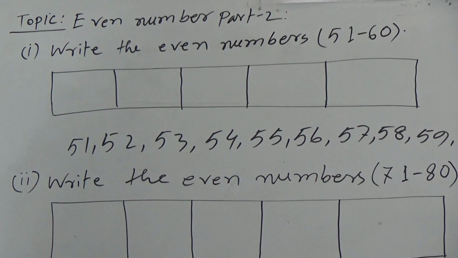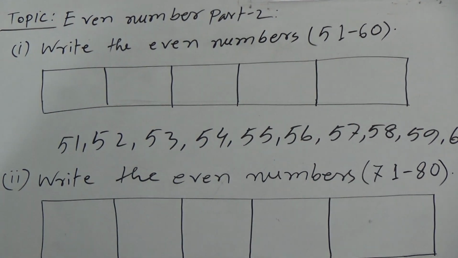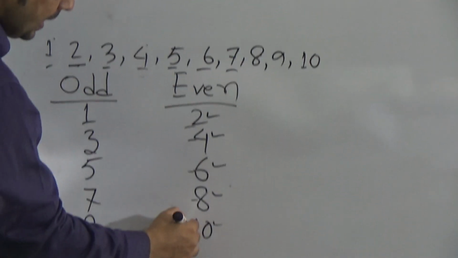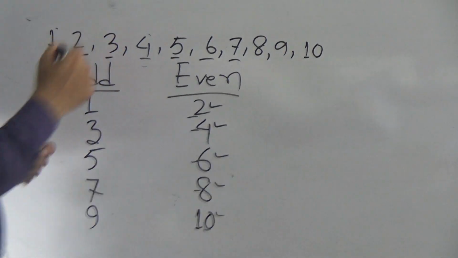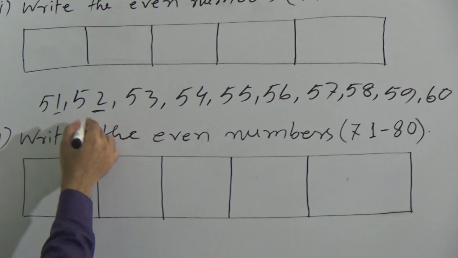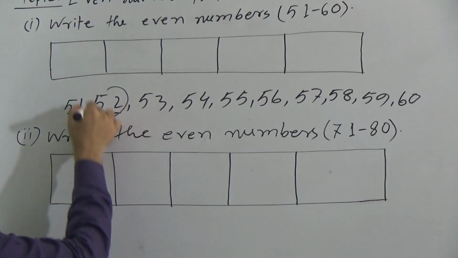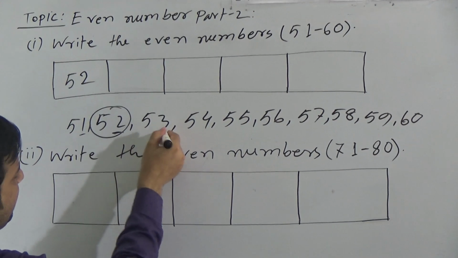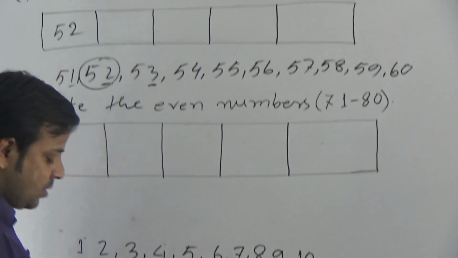Dear students, now see, I have said that if the ones place is 2, 4, 6, 8 and 0, then the number is even. Here the ones place is 1. This is not even, but here the ones place is 2. So this 52 is even as the ones place is 2. So we can say 52 is even. Now 53, here the ones place is 3. 3 is odd. So we can say this number is not even.